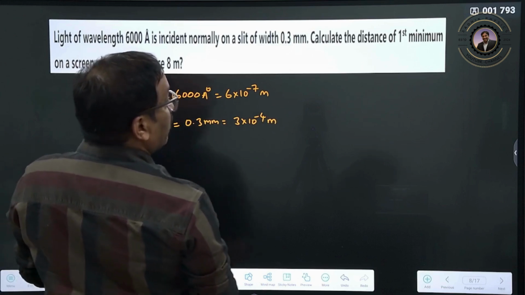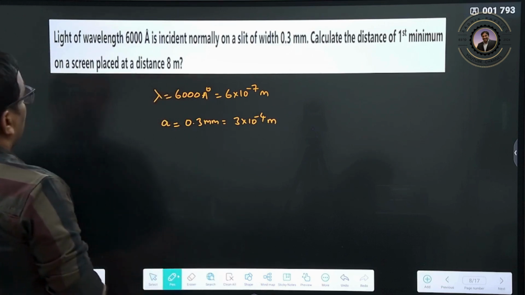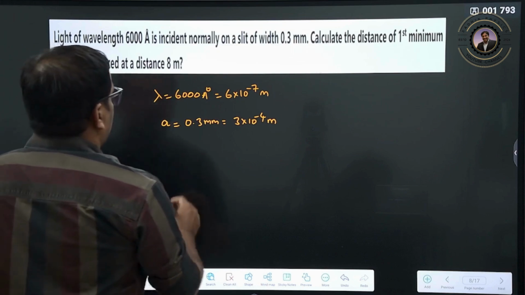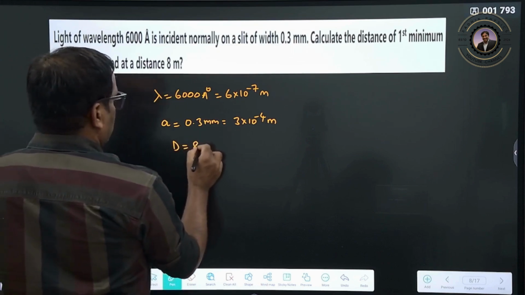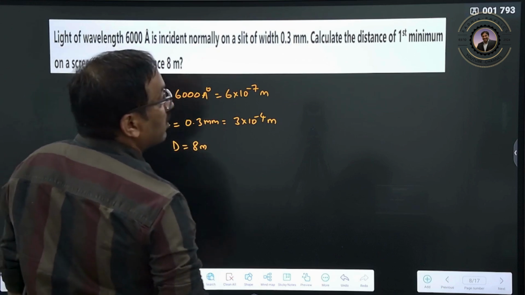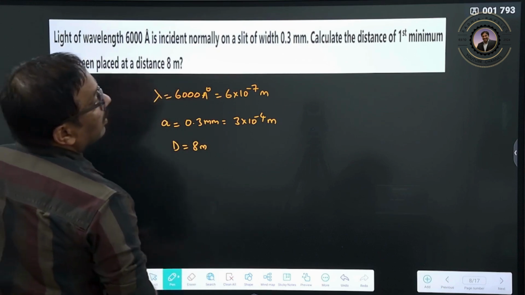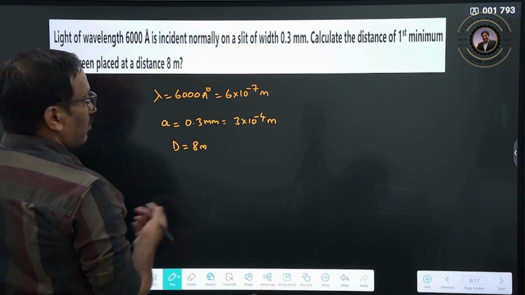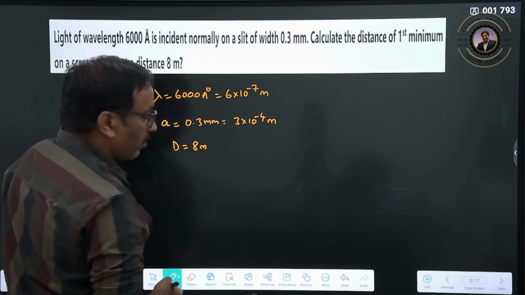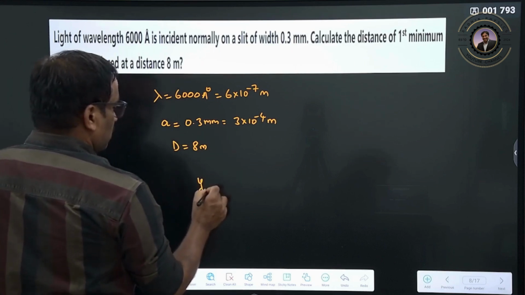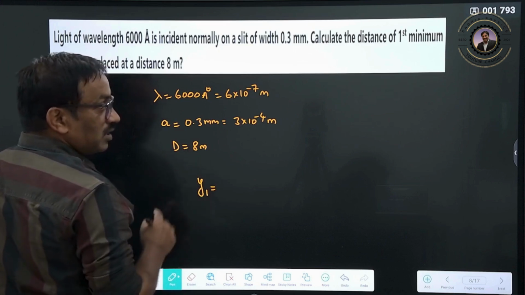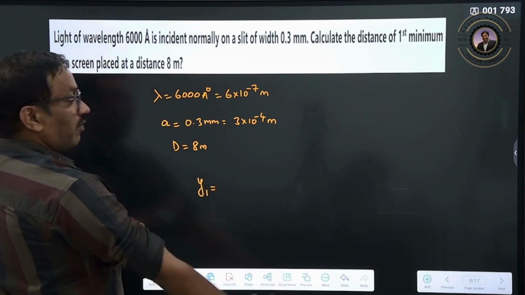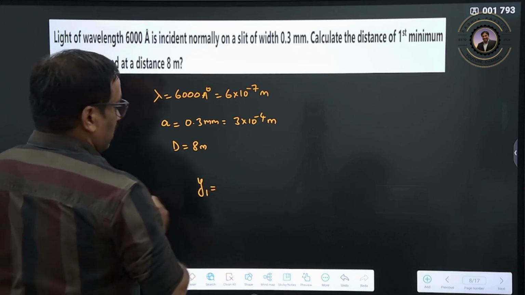Calculate the distance of first minima on a screen placed at a distance of 8 meters. Therefore capital D is equals to 8 meters. So y1 is the distance of the first minima from the center of the central maxima.